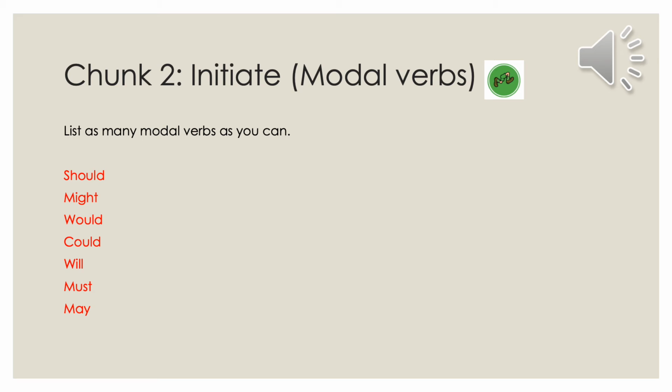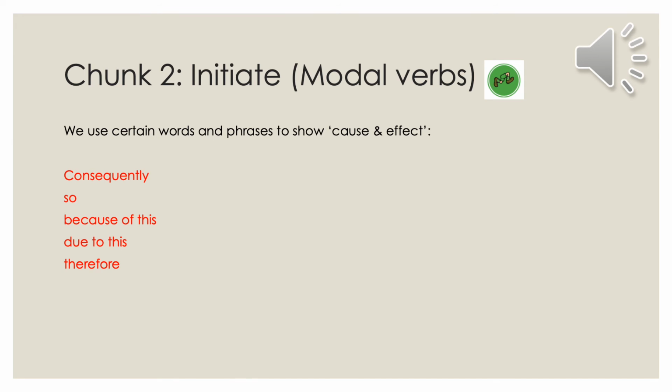So I've said that it should happen, it might happen, it would happen, it could happen, it will happen, it must happen, it may happen. So all those things tell me how likely it is for something to happen, and those are our modal verbs. So the other thing that we're going to look at is certain words and phrases we can use to show cause and effect. Okay, so when something's happened, what is the effect of it?